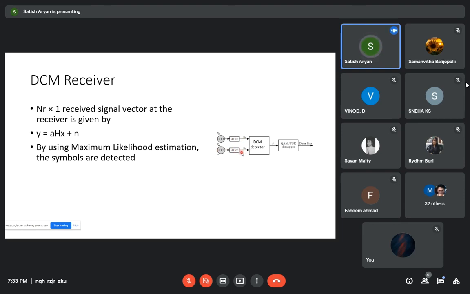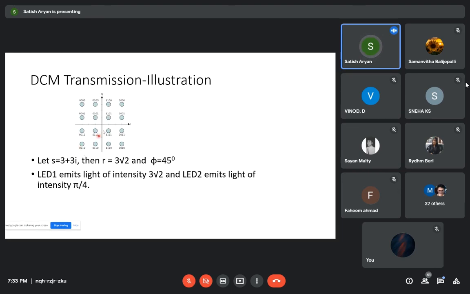Here is a simple example. If you consider any sample point in a 16 QAM constellation, say 3 plus 3i, you will have the magnitude as 3 into square root of 2 and the phase as 45 degrees. This 3 into square root of 2 is passed through one of the LED or laser, and the intensity corresponding to the angle pi by 4 is transmitted using another LED. The corresponding demodulation takes place.